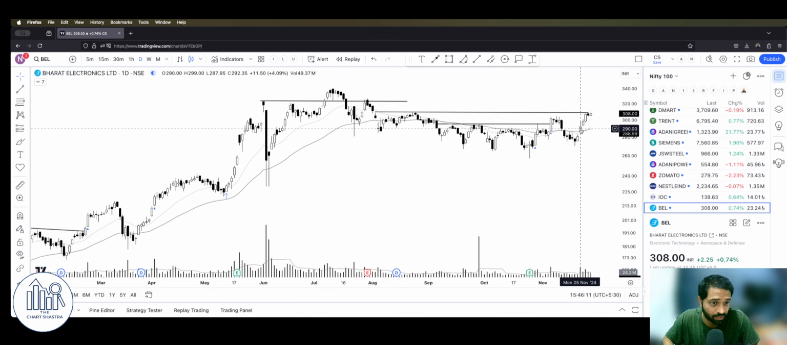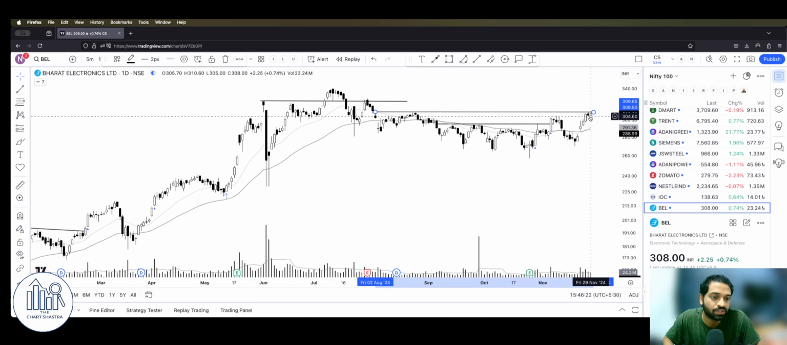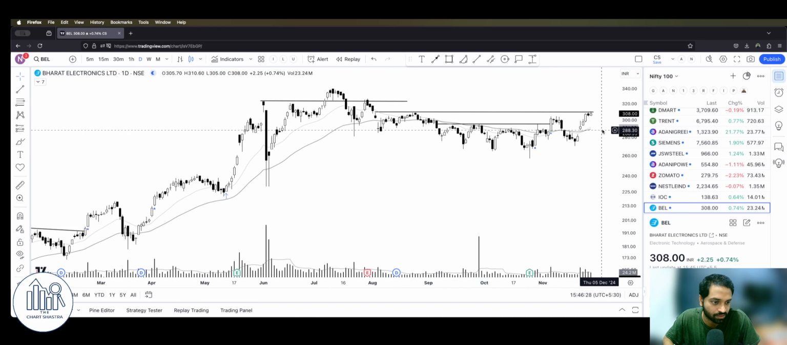Next, look at BEL. This is a very good, strong action. Monday was a very good gap up and it has closed at the week's high and at its crucial level. Probably next week, if we get a little bit of consolidation, any breakout would be a good entry point for Bharat Electronics.